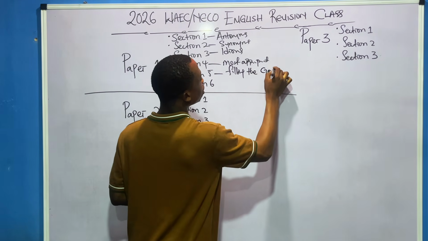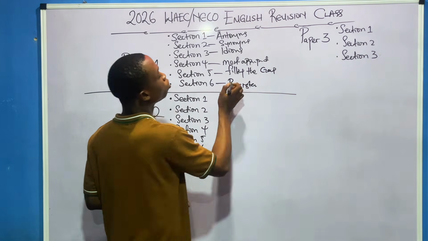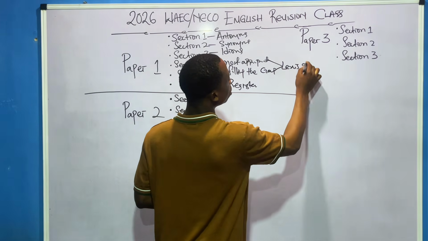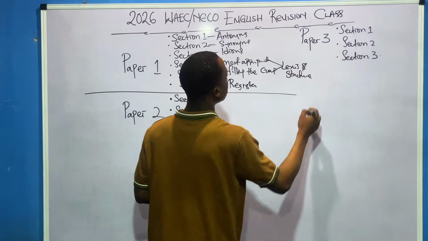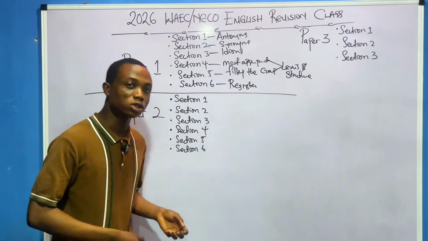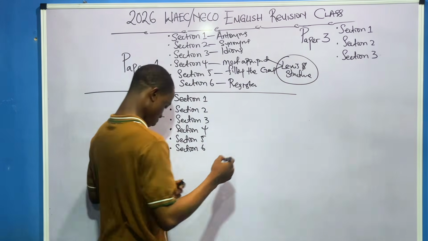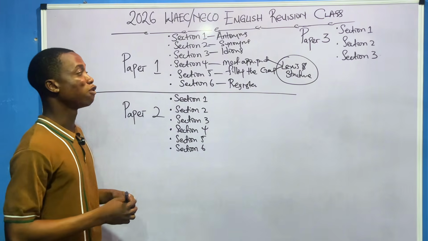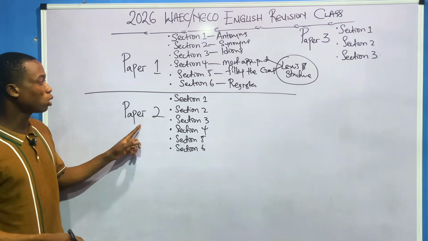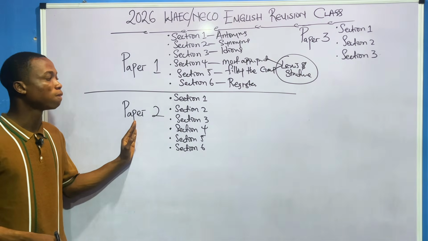So filling the gap. Then you also see register. Now these two, most appropriate and filling the gap, are also known as lexis and structure. So when I say all those your nouns, pronouns, adverbs, adjectives, concord, they are known as lexis and structure. And they are part of the things you'll be seeing on the day of the WAEC exam. So this is everything that is under paper 1. Then paper 2, we have section 1, section 2, normal. We have all these ones too.